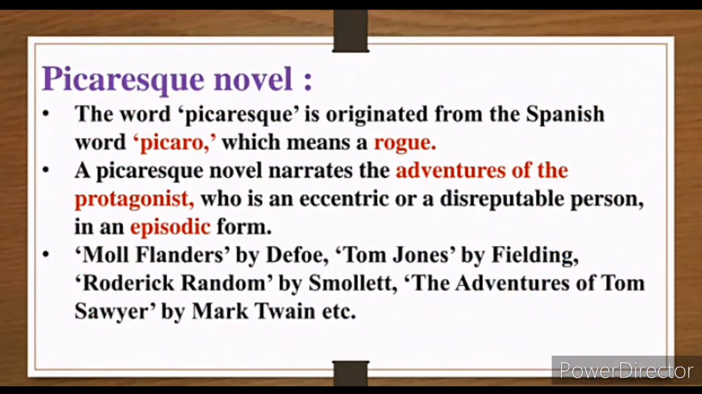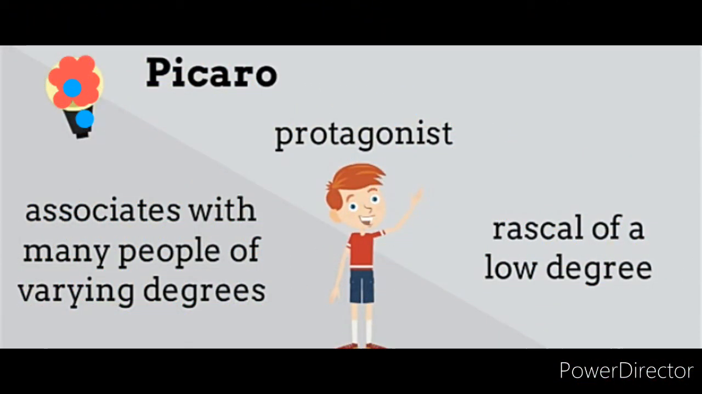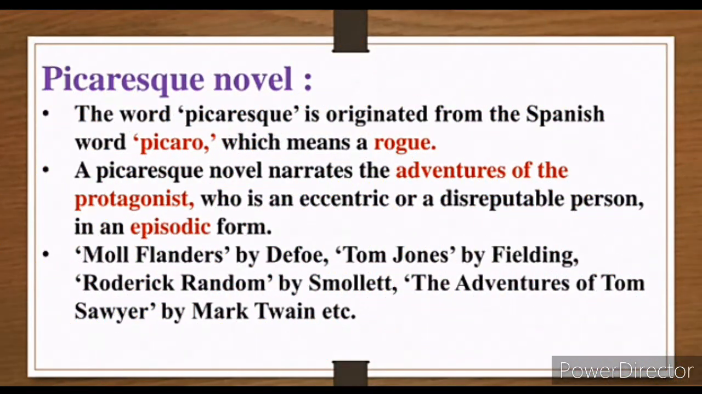Next is the picaresque novel. What is a picaresque novel, student? Must remember, this word picaresque originated from the Spanish word picaro. Picaro means a rogue. Rogue means a dishonest person who does not follow any rules and regulations in his life. There are no rules and regulations in his life. Okay, he is a rogue. Rogue means low born.